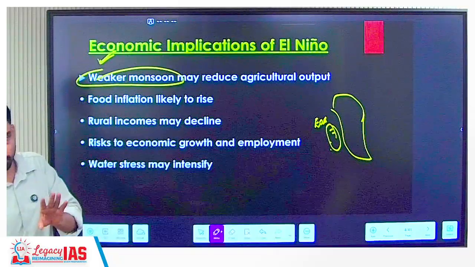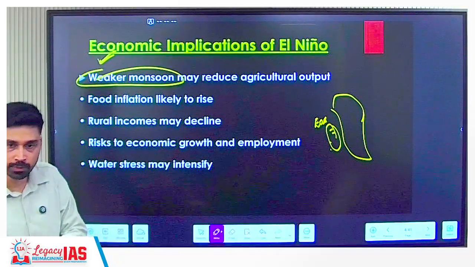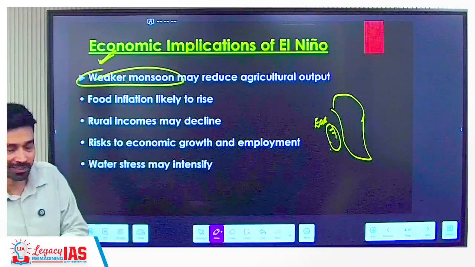Do not write. No need to write. Everything you will get in notes. Otherwise, you have come to become an IAS, to become a clerk, if you are writing continuously.